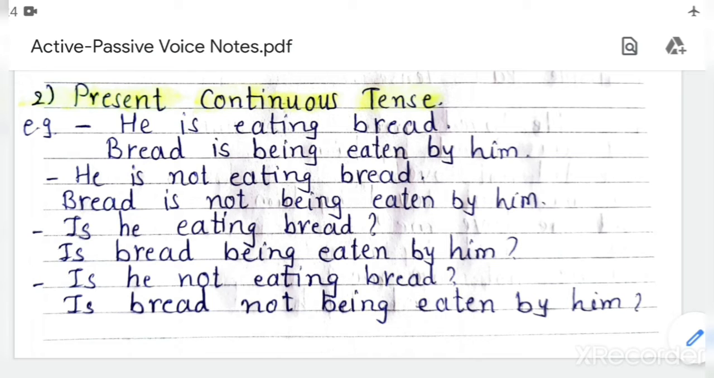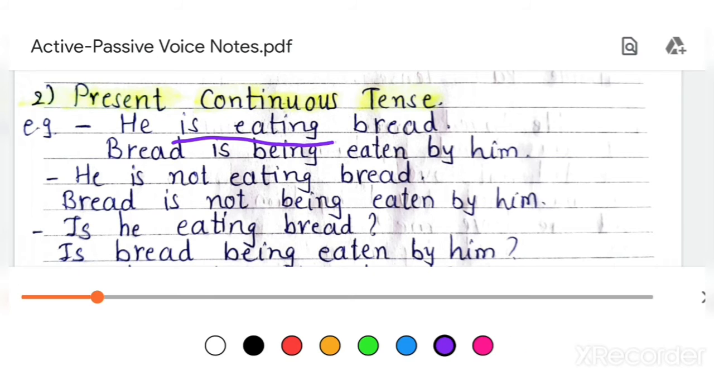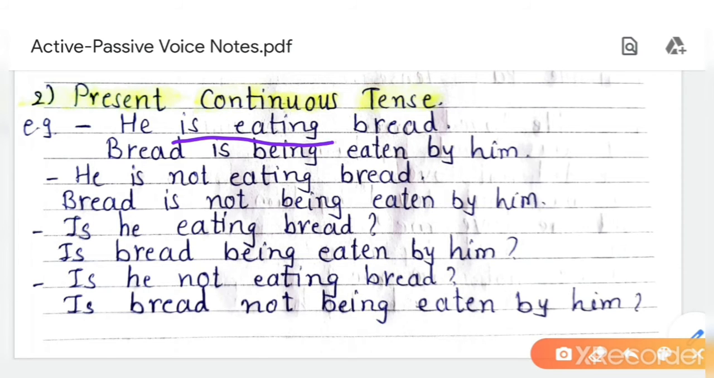Example is given, he is eating bread. See here, to be plus ing is given, is eating. According to he, it is given is. So he is S, is eating is V, and bread is O. Okay, S, V, O. Now O is bread, means the object is bread.